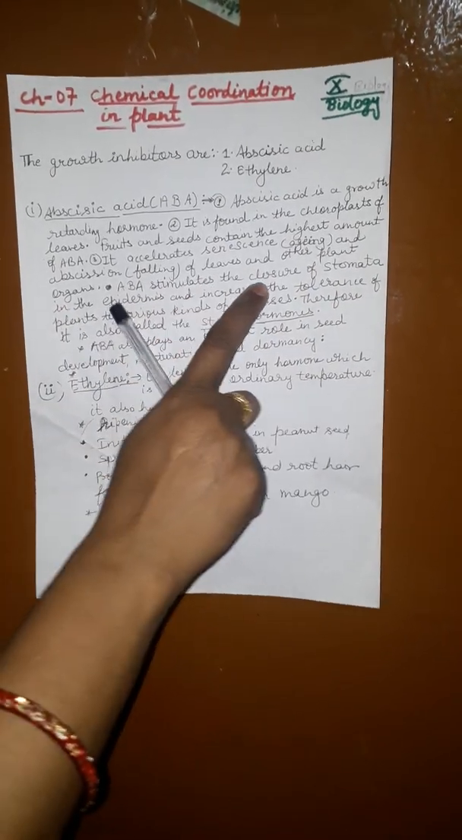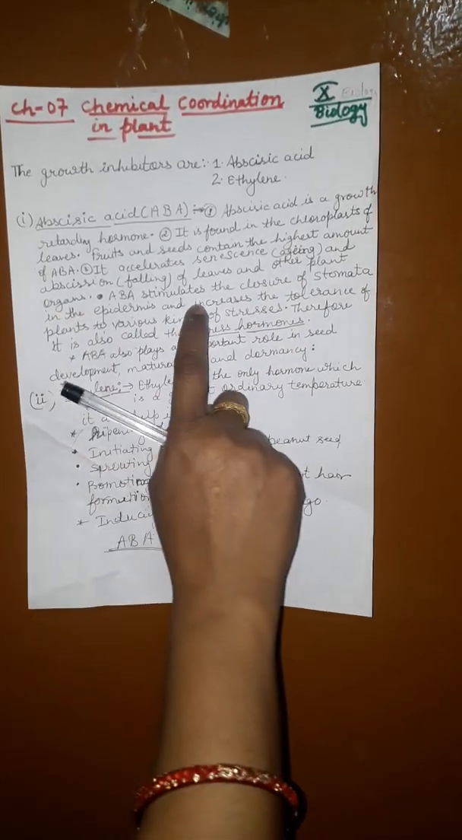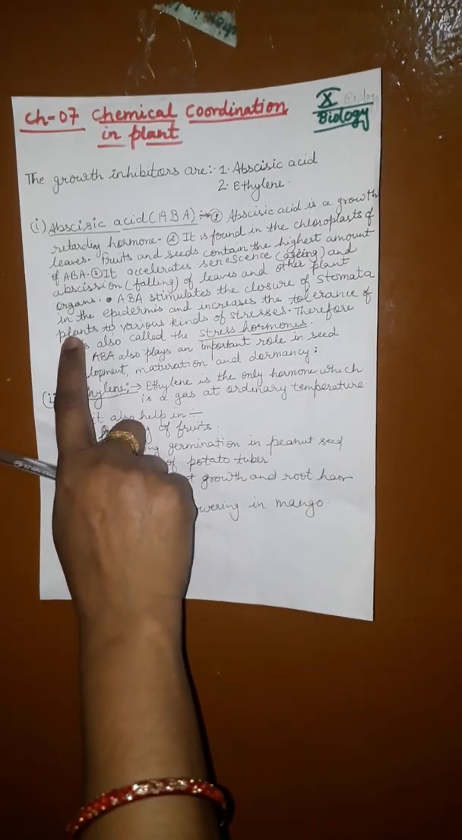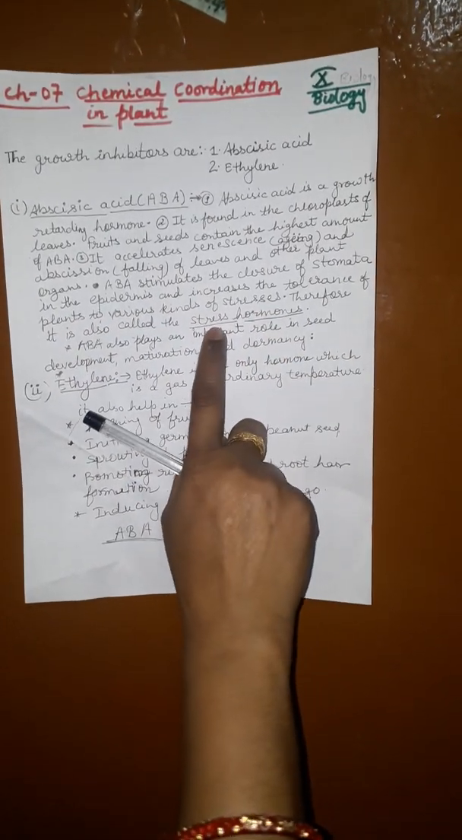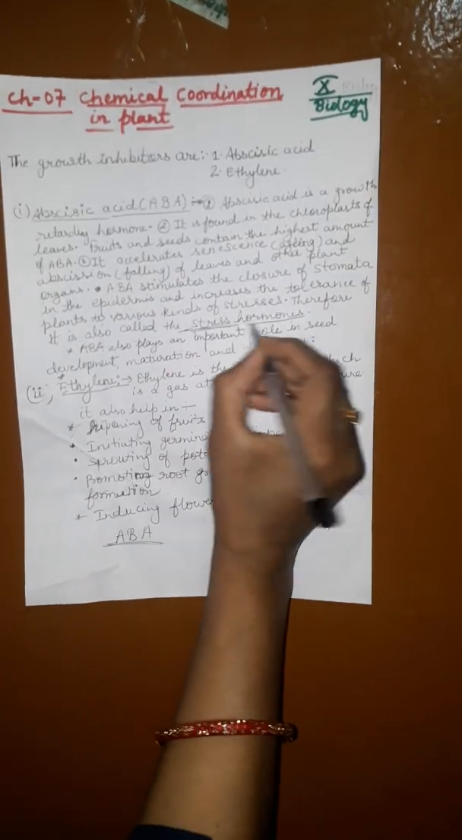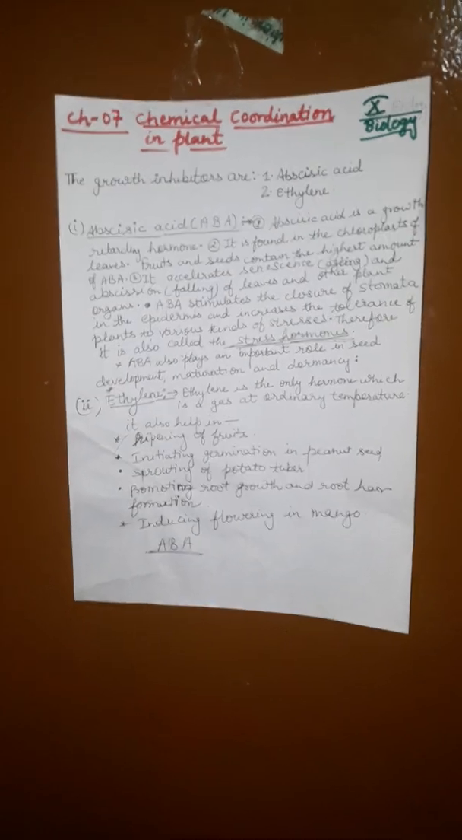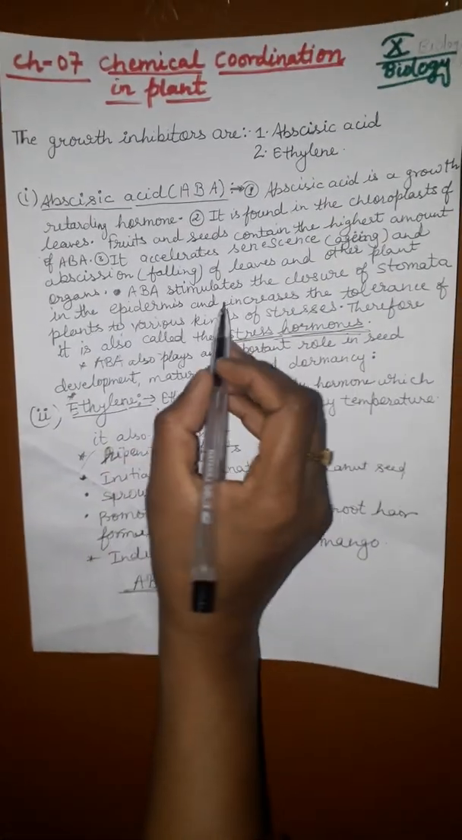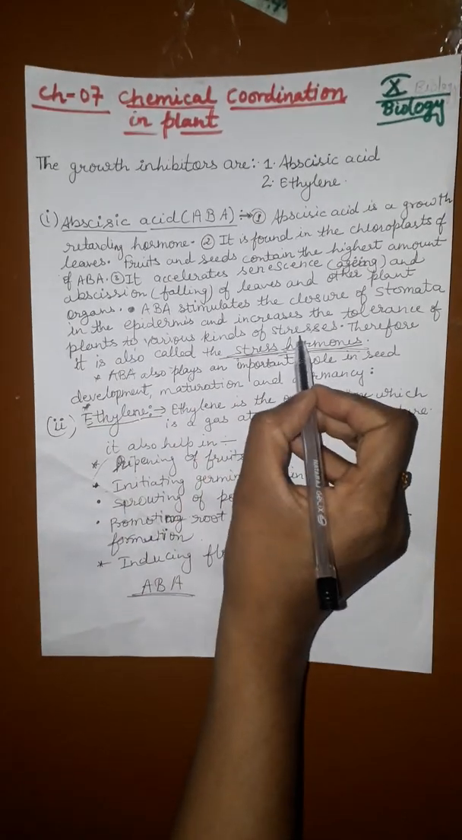ABA stimulates the closure of stomata in the epidermis and increases the tolerance of plants to various kinds of stresses. Therefore it is also called the stress hormone. Abscisic acid is called the stress hormone because it increases the tolerance of the plant to various kinds of stresses.